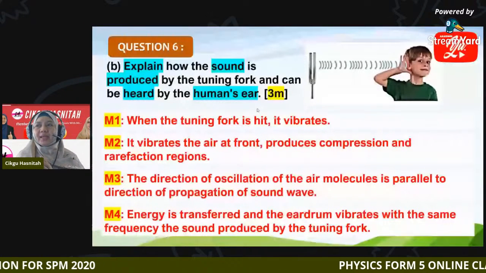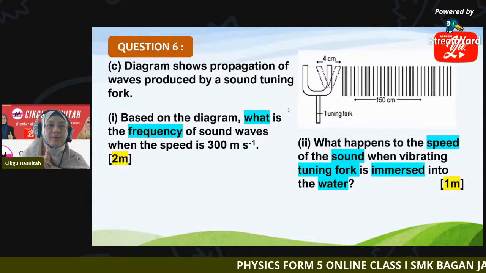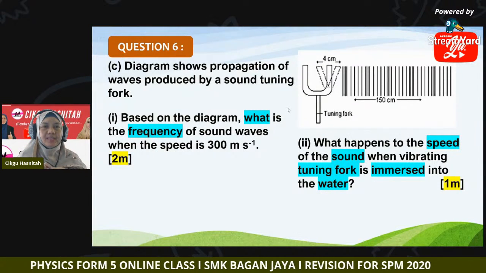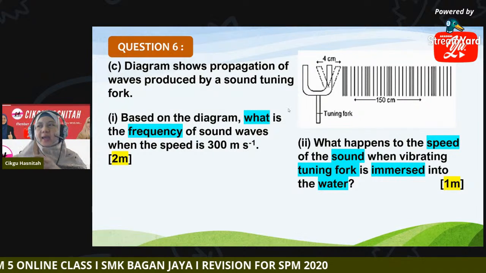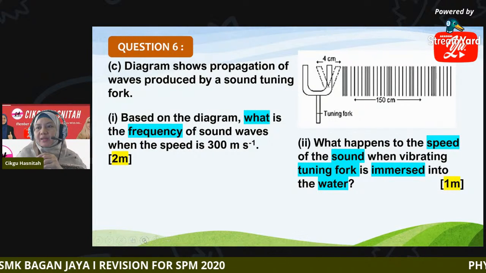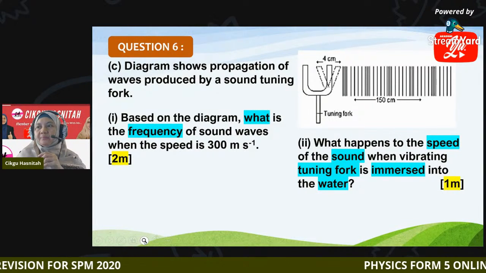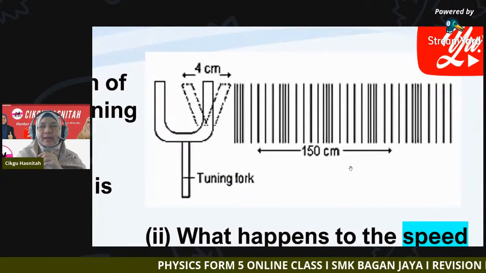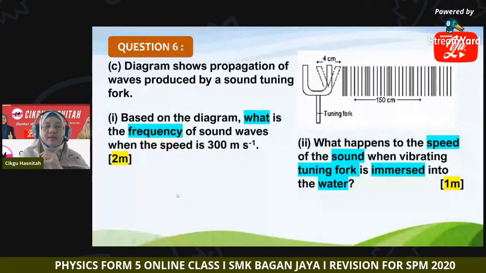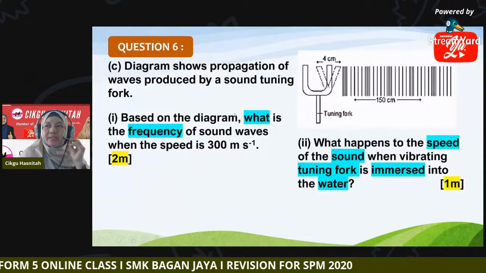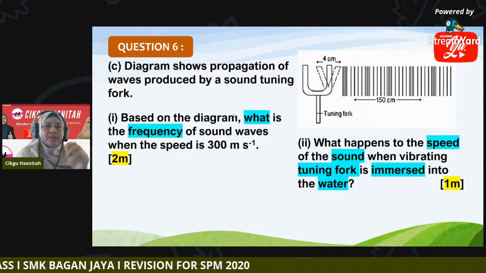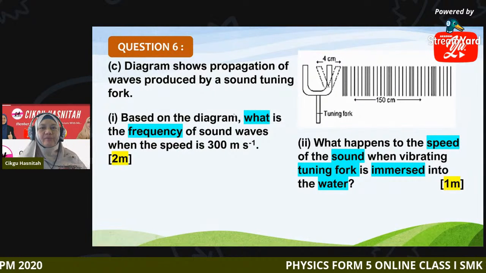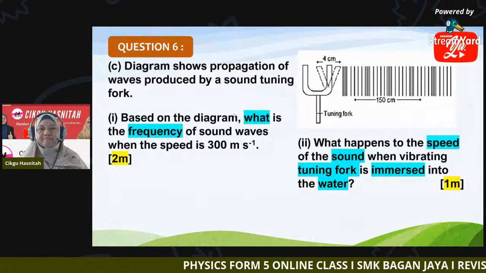Okay, now question C. We have the diagram again. It shows propagation of wave produced by a sound tuning fork. And there is a value given here, 150, from this point to this end. 150 centimeter. And C1, based on the diagram, what is the frequency of the sound wave when the speed of sound is 300 meter per second?